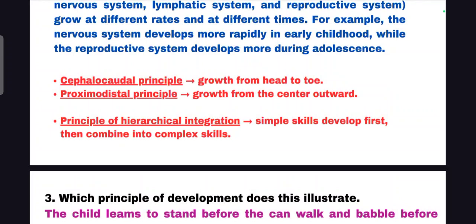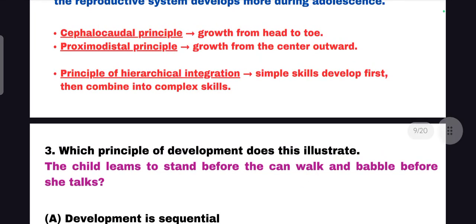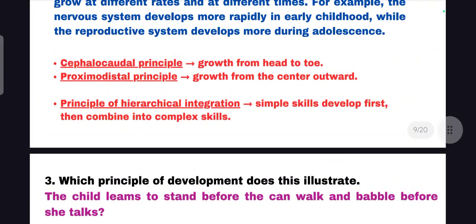The second one, the proximo-distal principle, means growth from the center outward. So these two principles are very important. The principle of hierarchical integration means simple skills develop first, then combine into complex skills. Don't get confused between the cephalocaudal principle and the proximo-distal principle.